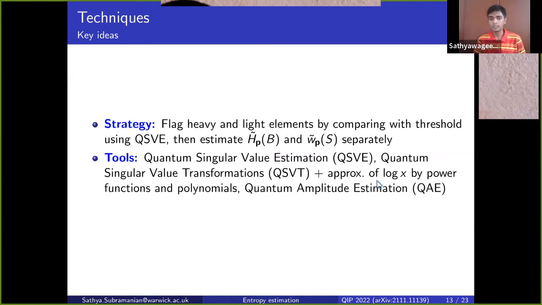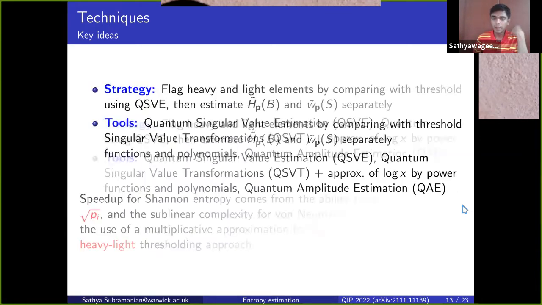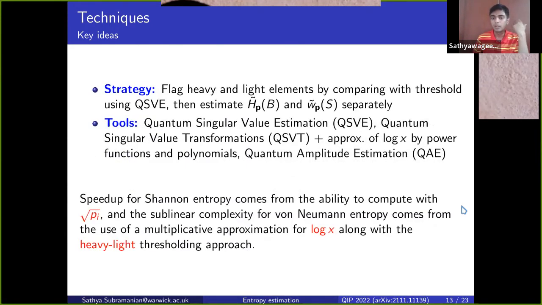And after singular value estimation, we use this popular technique of singular value transformations in conjunction with an approximation of the logarithm by power functions and polynomials. One of the novelties is that we use an approximation that's good up to multiplicative precision for the logarithm. And we use quantum amplitude estimation, which is a standard procedure for eventually reading out what the algorithm computes. The actual speedup for Shannon entropies, the quadratic speedup, comes from the ability to compute with square root of pi. We'll see this in a couple of slides.